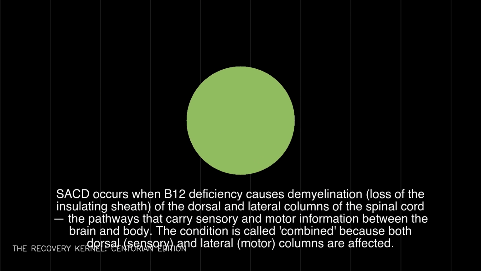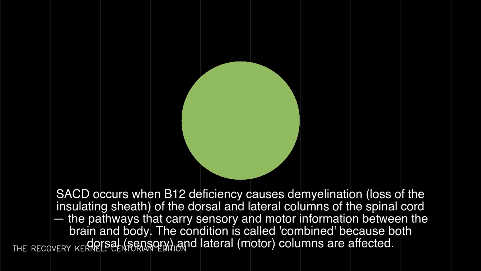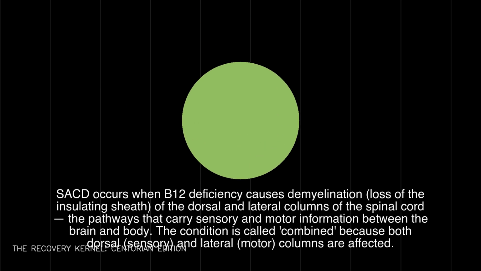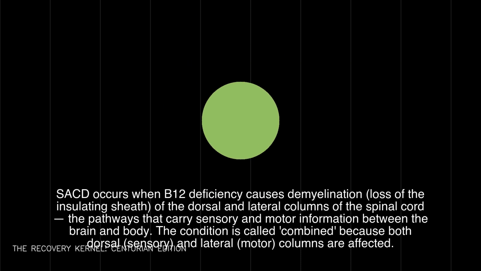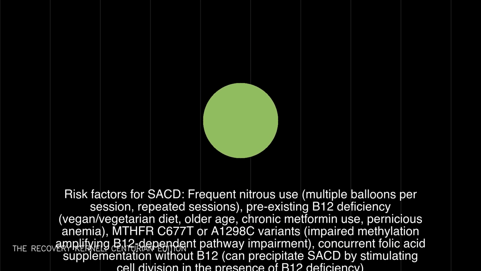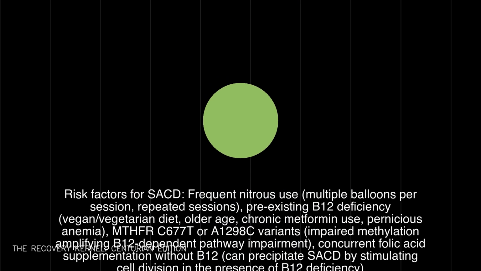Risk factors for SACD: frequent nitrous use, multiple balloons per session, repeated sessions, pre-existing B12 deficiency, vegan/vegetarian diet, older age, chronic metformin use, pernicious anemia, MTHFR C677T or A1298C variants, impaired methylation amplifying B12-dependent pathway impairment. Concurrent folic acid supplementation without B12 can precipitate SACD by stimulating cell division in the presence of B12 deficiency.